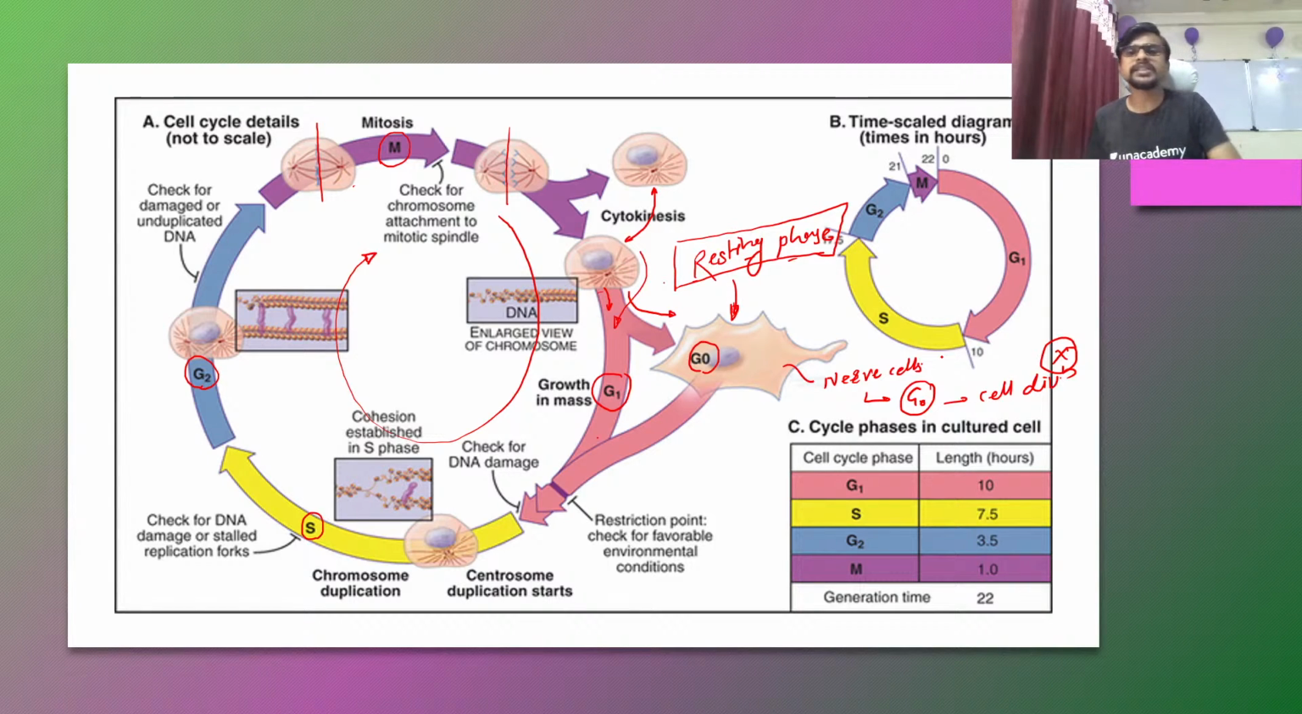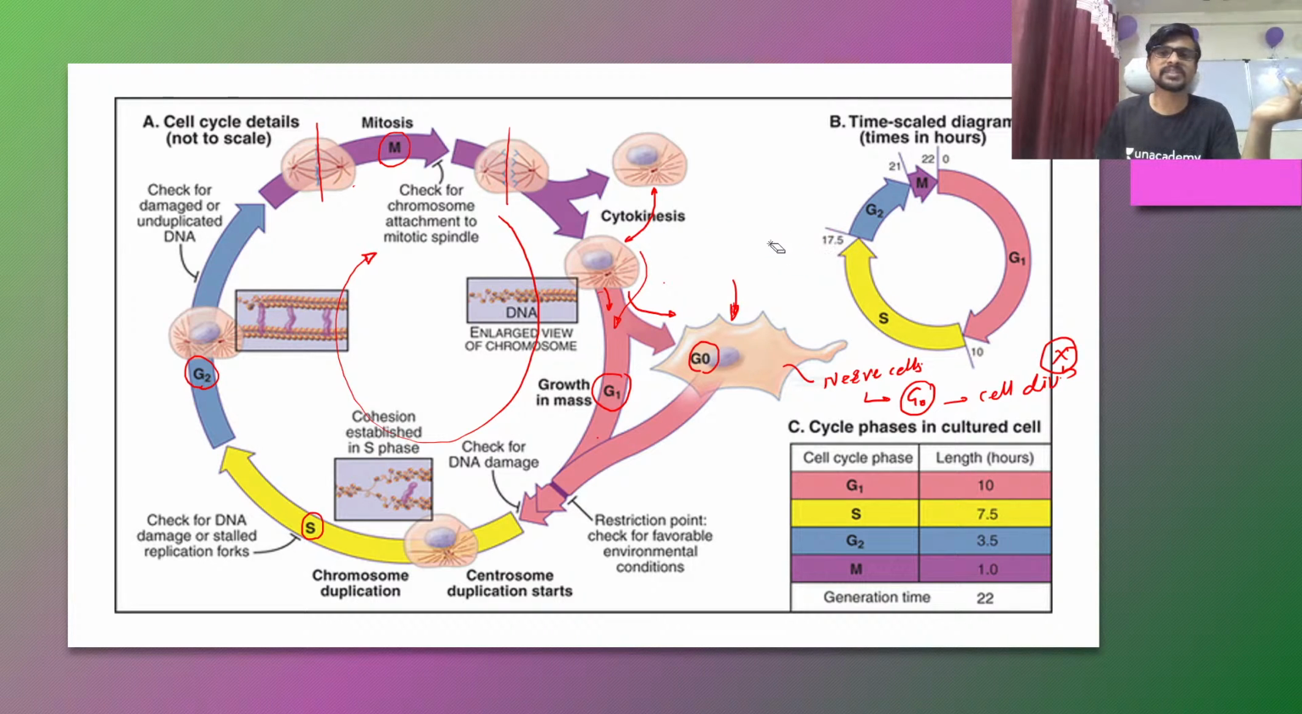Okay, so the G naught phase is a very important thing. So first of all, why does a cell enter into the G naught phase? The easiest answer for that is differentiation, guys. You know what is differentiation, what is redifferentiation, what is de-differentiation. All these things we already explained in the last lecture. So this is the reason: differentiation.